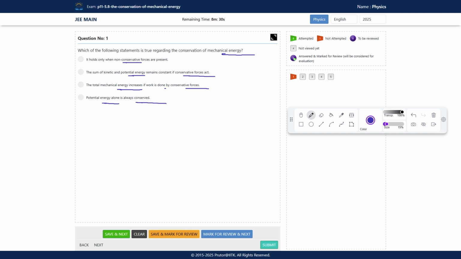So we know, according to the principle of conservation of mechanical energy, the total mechanical energy, kinetic energy plus potential energy, remains constant when only conservative forces are involved. Non-conservative forces would cause a change in this total energy. So the sum of the kinetic energy and potential energy.